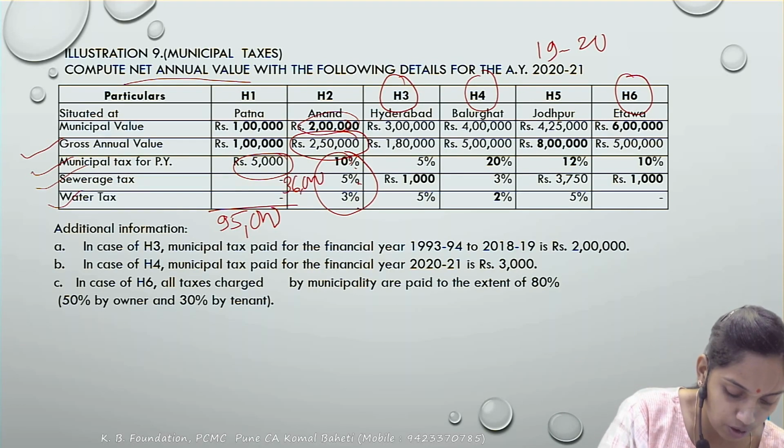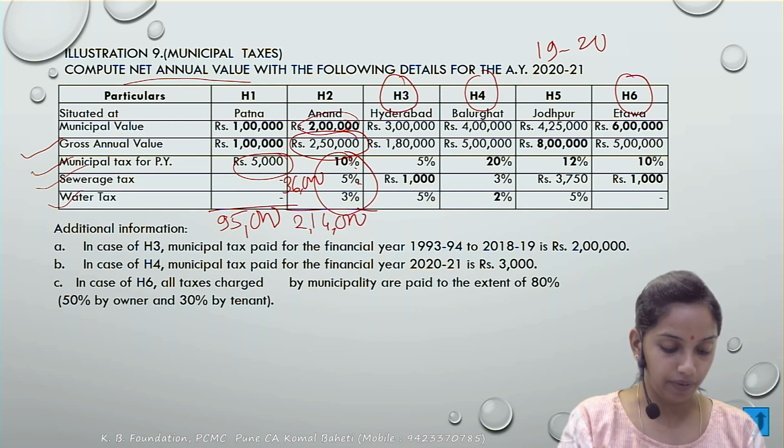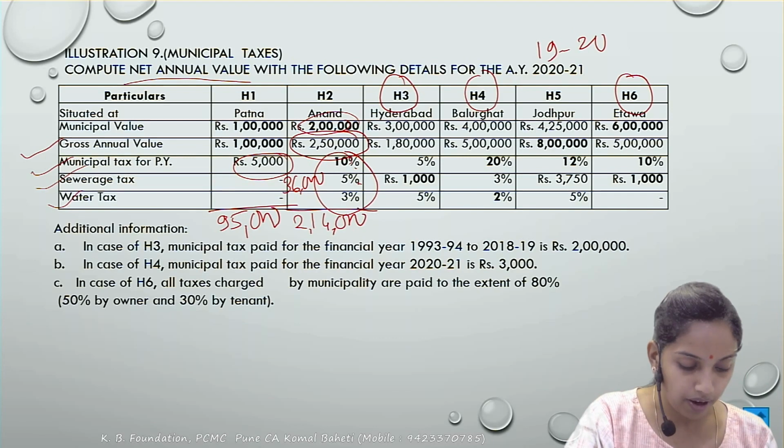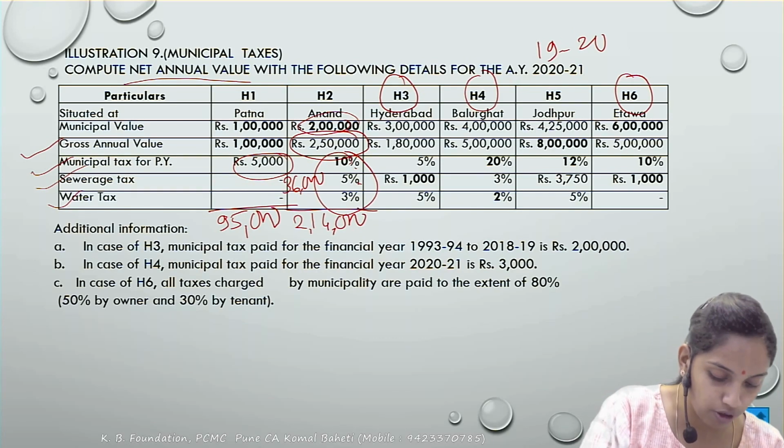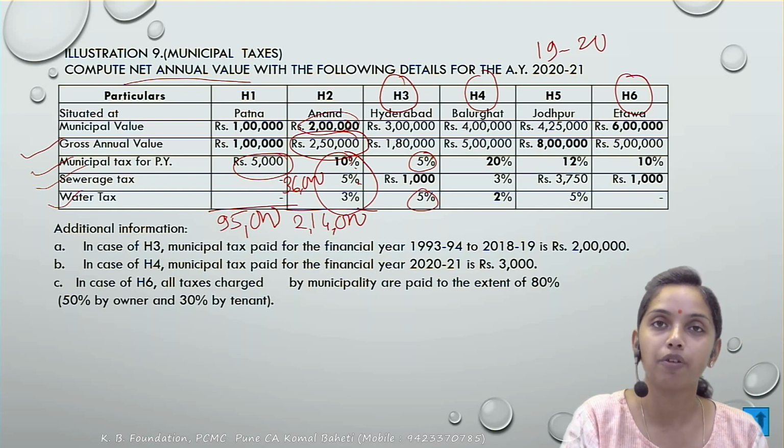So 36,000 would be allowed as deduction from the 2,50,000. So 2,14,000 would be your NAV. Next, house 3, the gross annual value is 1,80,000. The municipal taxes is 5%. Water tax is 5% and the sewerage tax amount has been given.